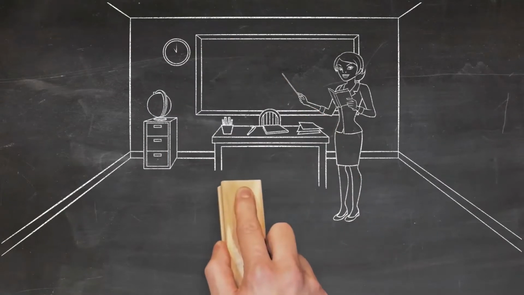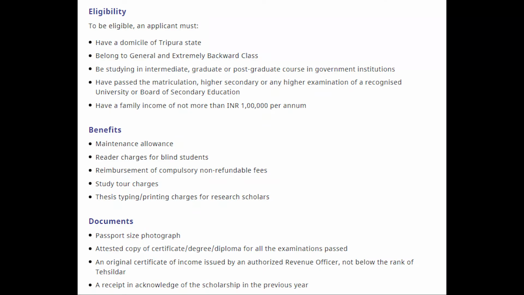Now talking about the eligibility criteria of Dr. Ambedkar Scholarship. To be eligible, an applicant must have a domicile of Tripura state, belong to general and extremely backward class, be studying in intermediate, graduate or postgraduate course in government institution, have passed the matriculation, higher secondary or any higher examination of a recognized university or board of secondary education, have a family income of not more than 1 lakh rupees per annum.